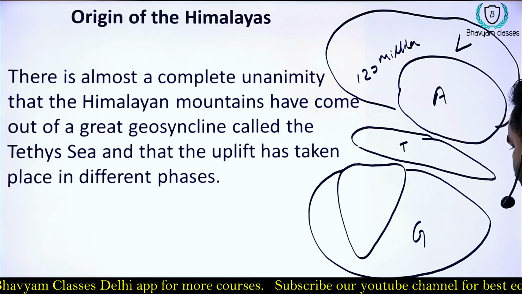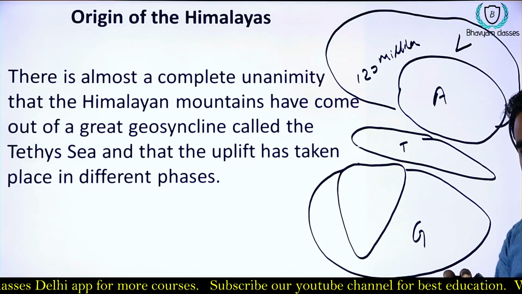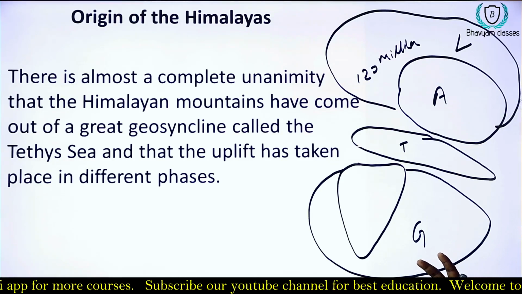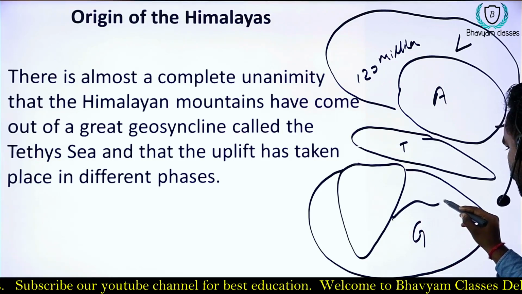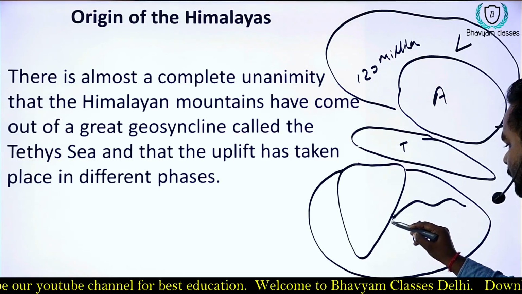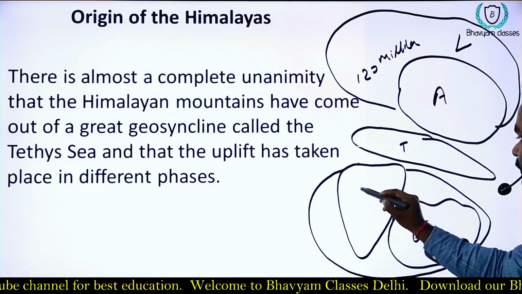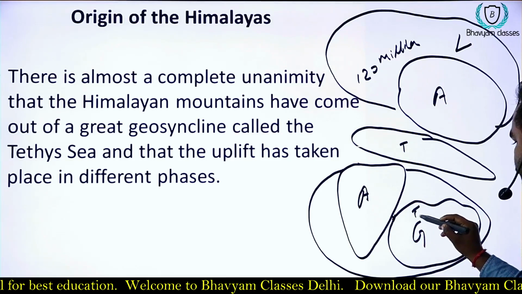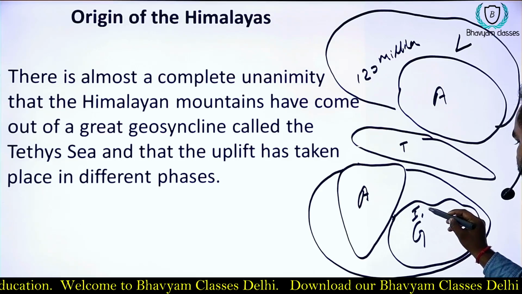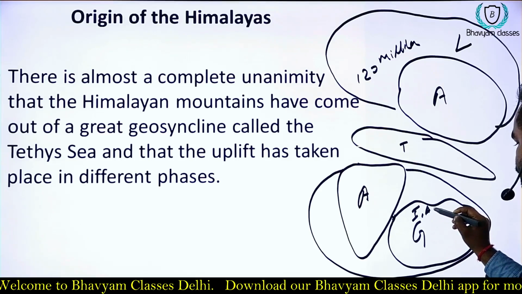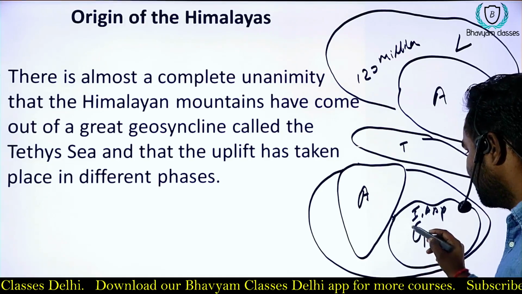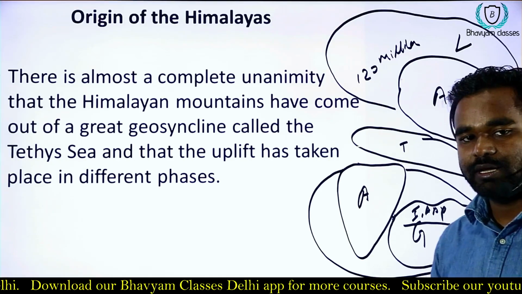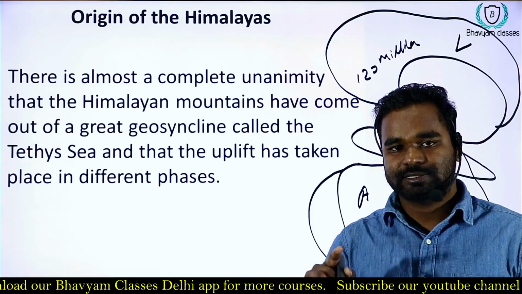When the Gondwana land broke into different parts, like Australia, Africa and the Indo-Australian plate. In the beginning, India and Australia were together in a single plate.